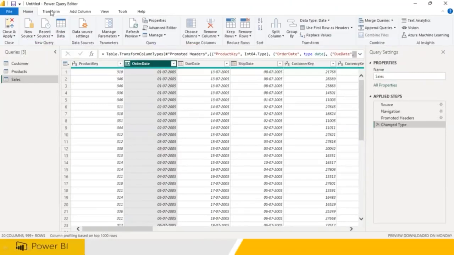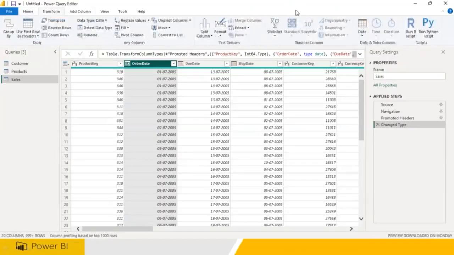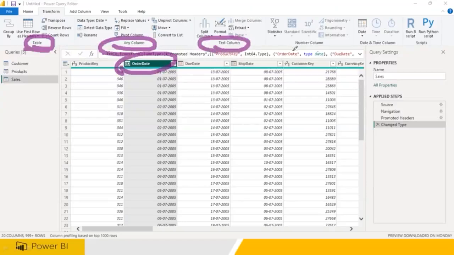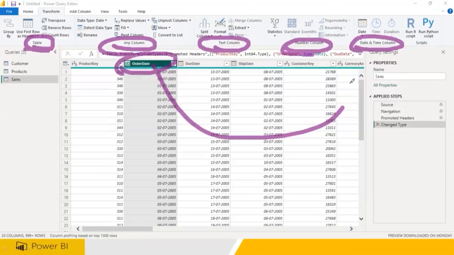Let me go to the transform tab. Do you have any option? It is a table, any column, text column, number column. Now there is a date and time column. Have you seen this? Now it is clearly telling you there is an option. So what kind of data is it? Any table data, any column data, text column data, number column data, date and time column data. This is date and time column data. So you can just identify it.